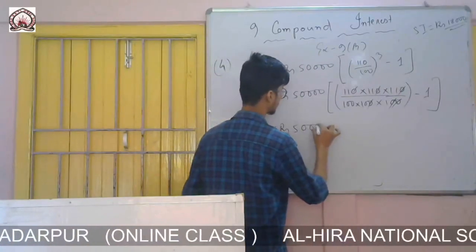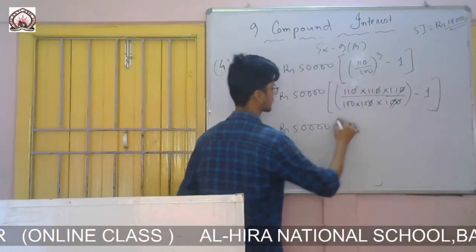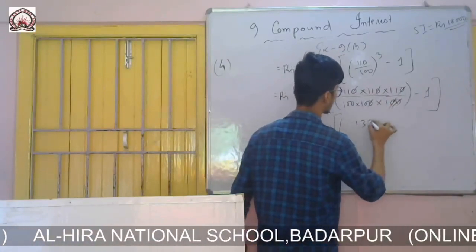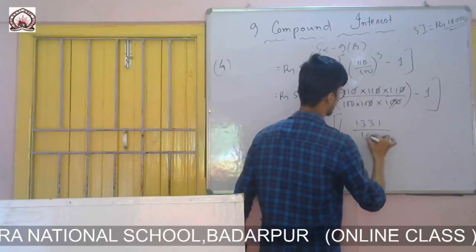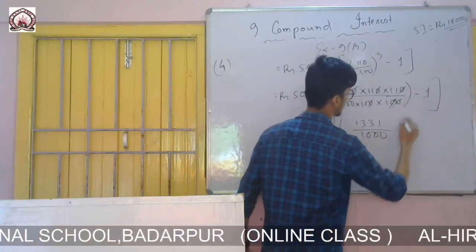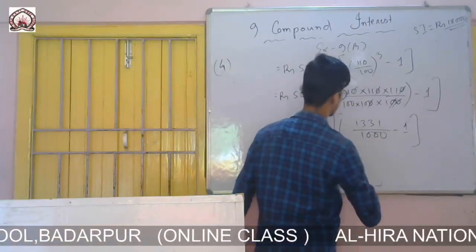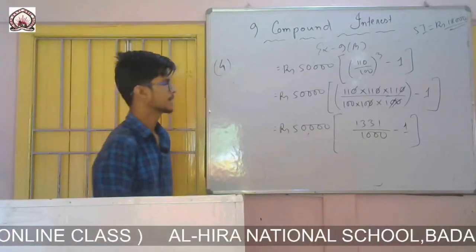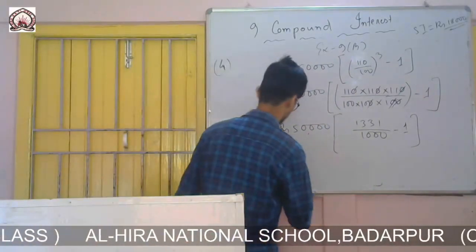Rupees 50,000 into (11 cube, earlier I got 1331, divided by 1000, minus 1).